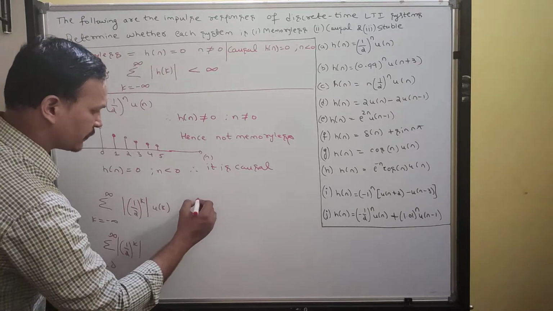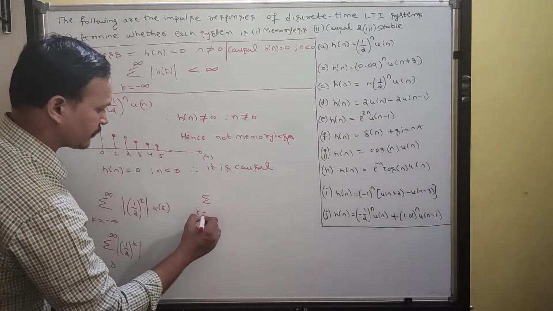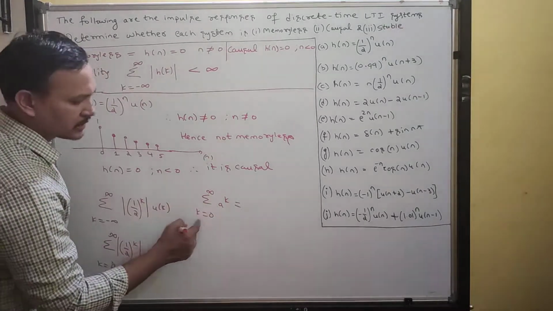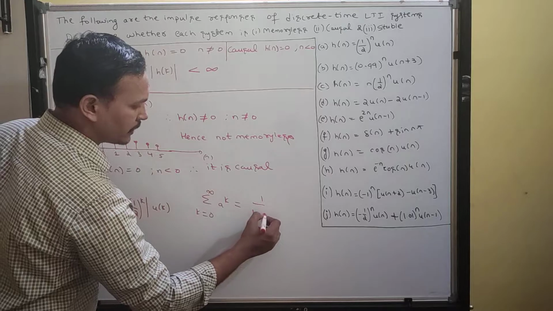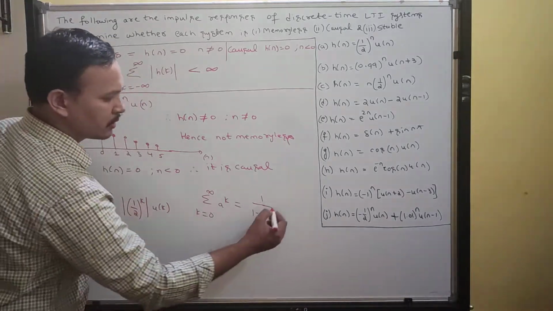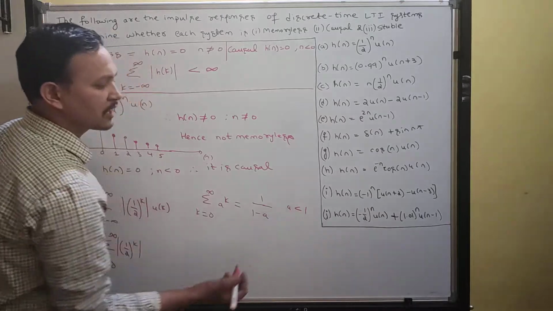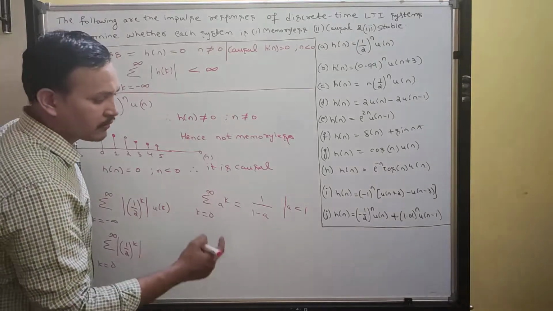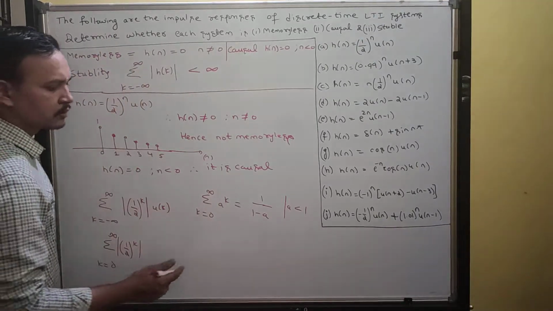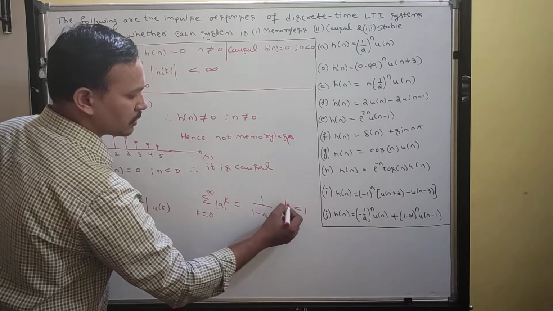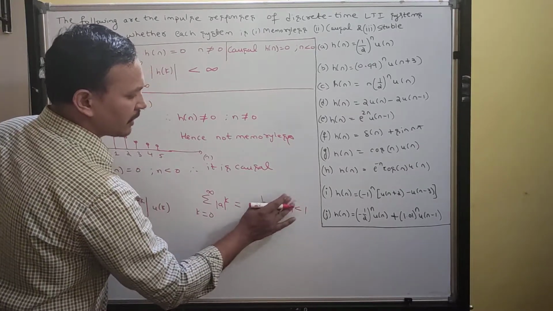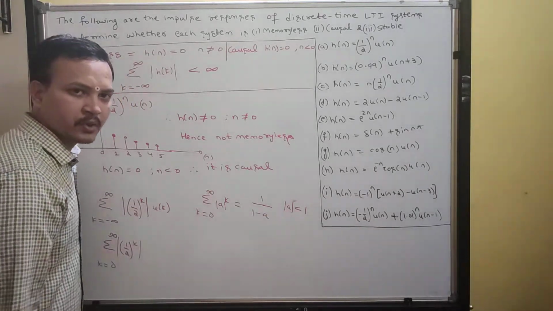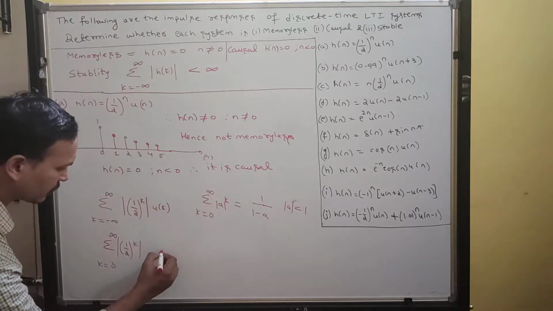Now we can apply this formula: summation k equals 0 to infinity of a to the power of k. If it is in this form, we have the formula 1 divided by 1 minus a. However, the a value should be less than 1. Only if a is less than 1 is this condition valid. We have mod here, so you can take mod a power k. Finally the mod a value should be less than 1. Only for this condition is this formula valid. I am applying that formula.